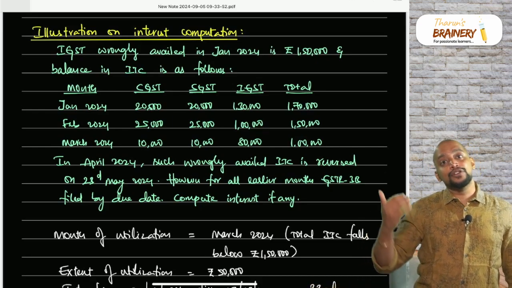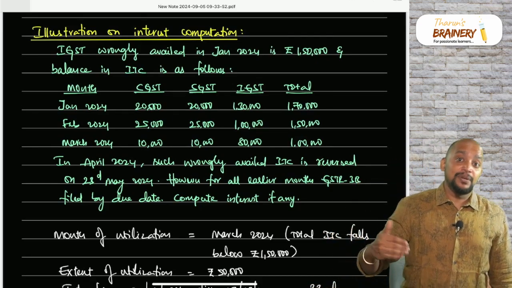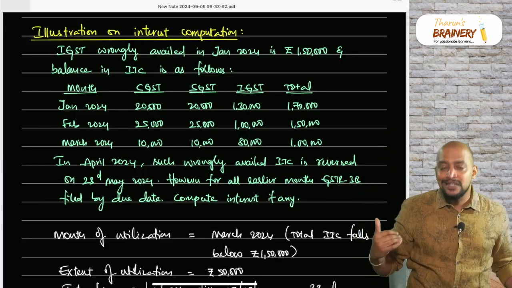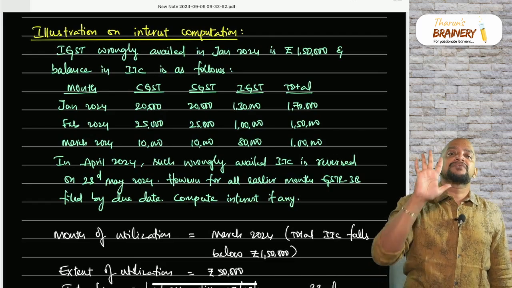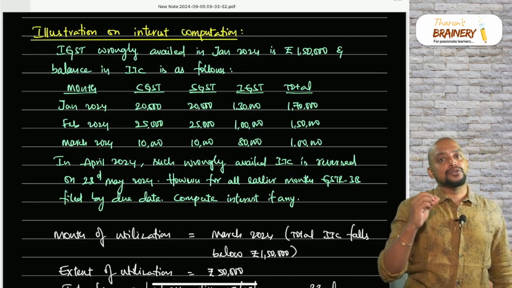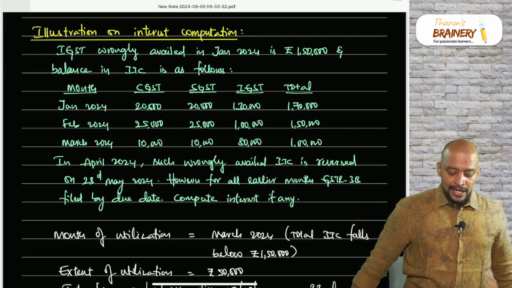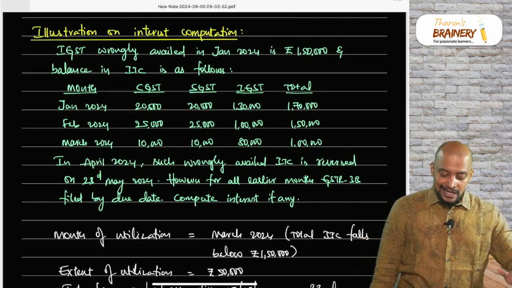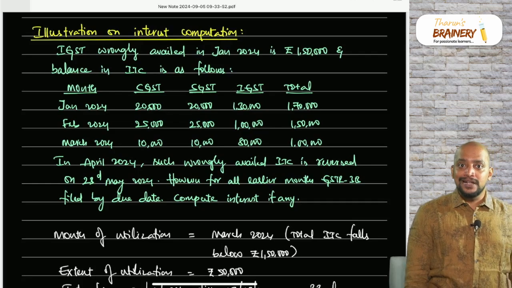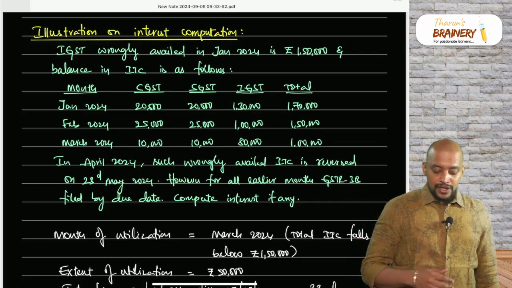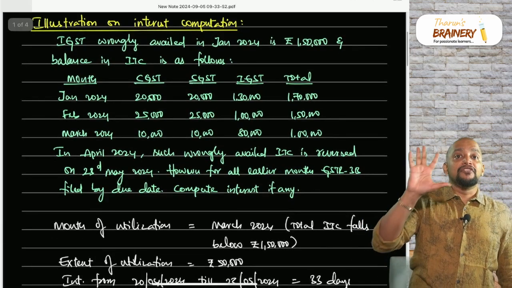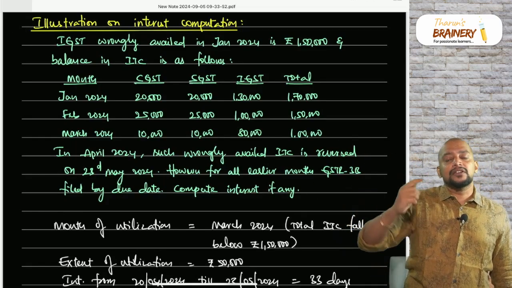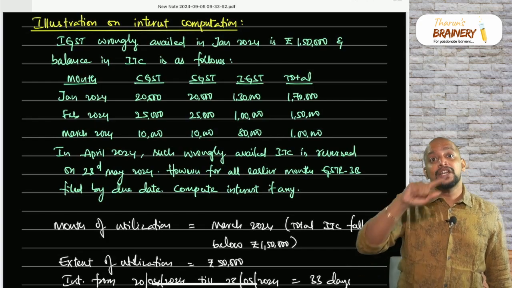In March 2024 the total ITC balance is 1 lakh, but the wrongly availed ITC is 1,50,000. Does the balance fall below 1,50,000? Yes. To what extent? 1 lakh, which means 50,000 we utilized in March 2024. In April 2024 such wrongly availed ITC is reversed on 23rd May 2024. So on 50,000 we need to compute the interest from the March month. What is the March 3B due date? 20th April.